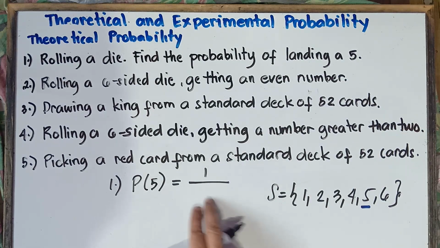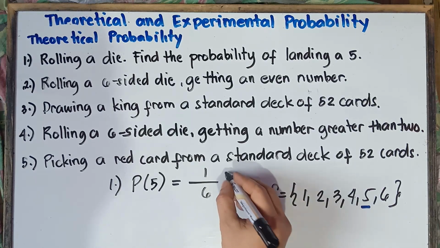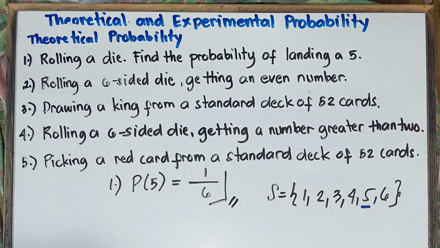On the denominator, possible outcomes, you count the possible outcomes. We have 1, 2, 3, 4, 5, 6. We have 6 possible outcomes. Therefore, on the denominator, that would be equal to 6. And our answer, class, is 1/6. That's the answer, class, with regards to example number 1.